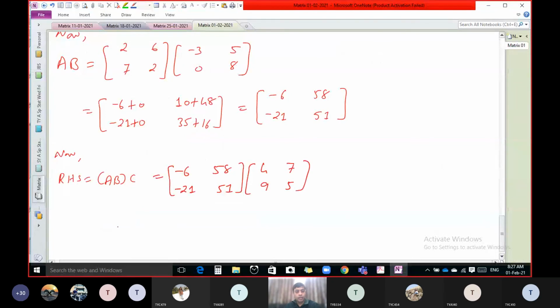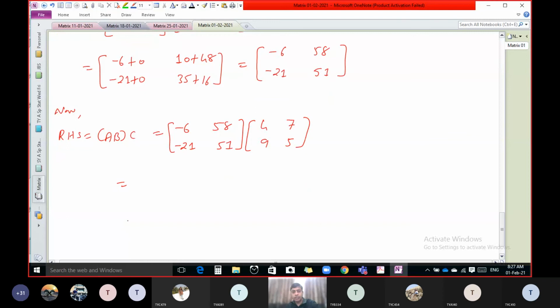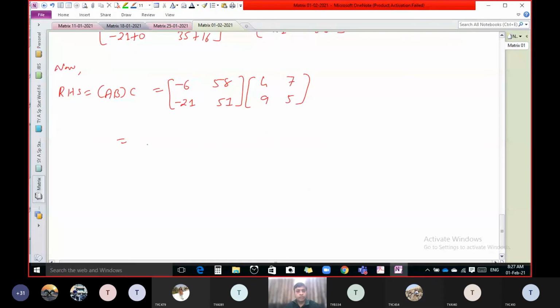And now let us do the same calculation. Tell me the values. Minus 24 plus 522. Correct. Next, minus 42 plus 290. Perfect. So this is the first row.